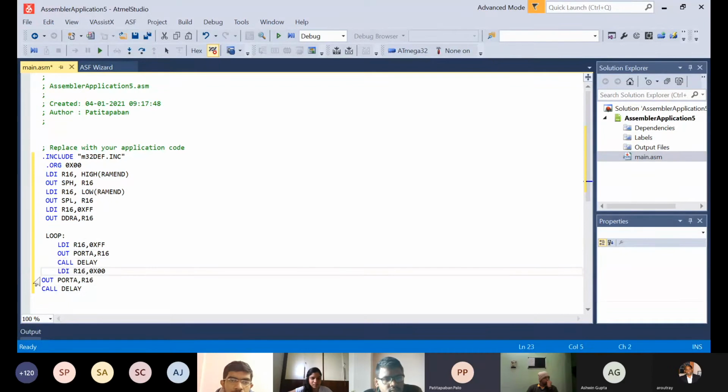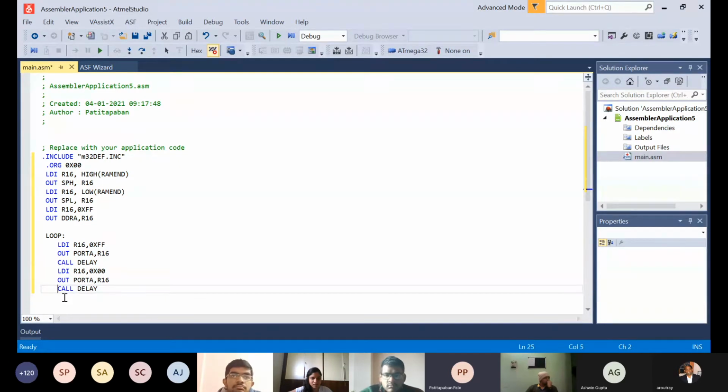So just see, I'm loading the value of the register R16 with all high bits. Then I'm giving that output of the value of the register to port A, and then I'm calling for a delay, because if the bits change to high and low with very high frequency, the LED will not be able to blink.